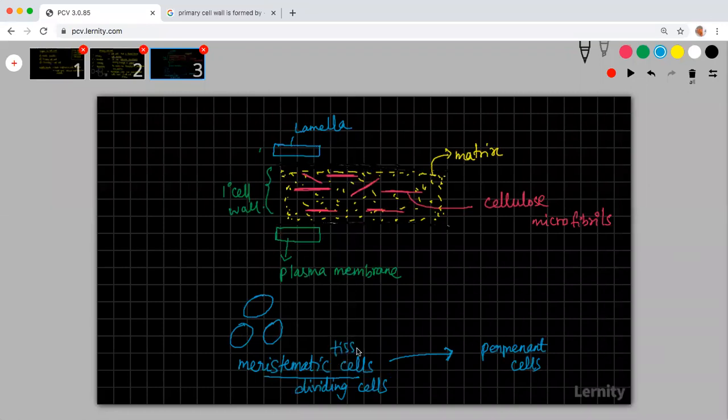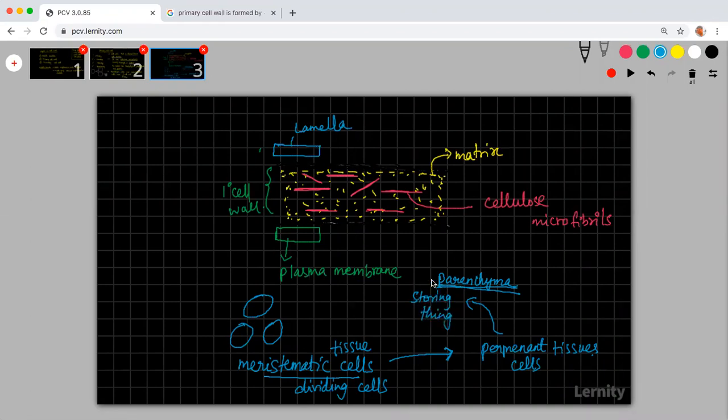Meristematic tissues will give rise to permanent tissues. This is in the 9th standard syllabus, the tissues chapter you would have studied. So there are two types of tissues. One is meristematic tissues which will divide continuously, whose role is only to divide. After they divide, they become what we call permanent tissues. These permanent tissues are of multiple types. One of them is parenchyma, the most common plant tissue, which is useful for storing things.